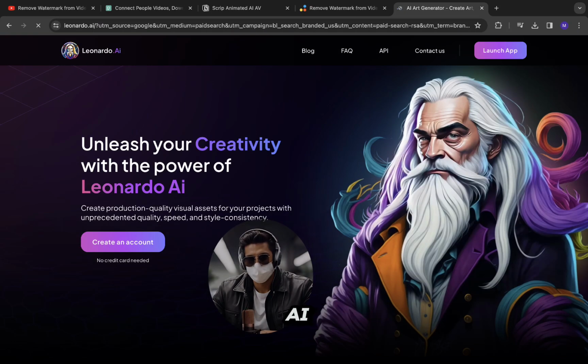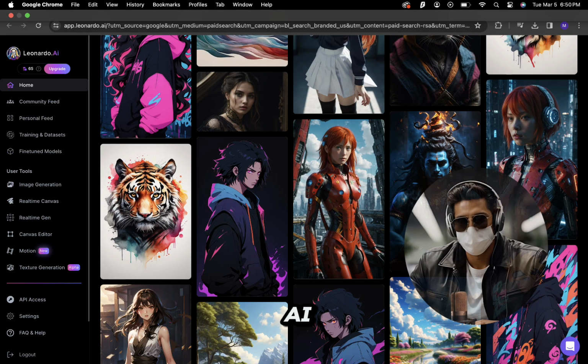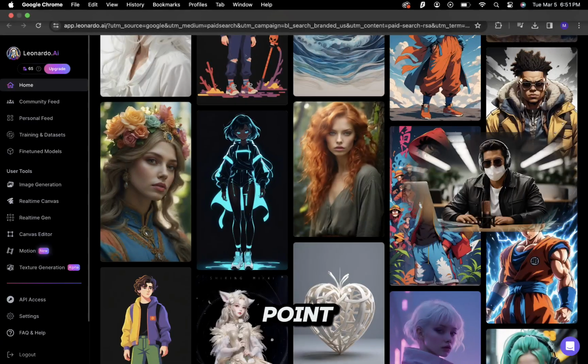To do this, we'll use an AI image generator. I'm using Leonardo AI. With this amazing AI tool, you can generate anything that is in your mind. In fact, it is the AI that gave birth to me. I mean, that created me. You got the point. So to do this, let's go to Leonardo AI.